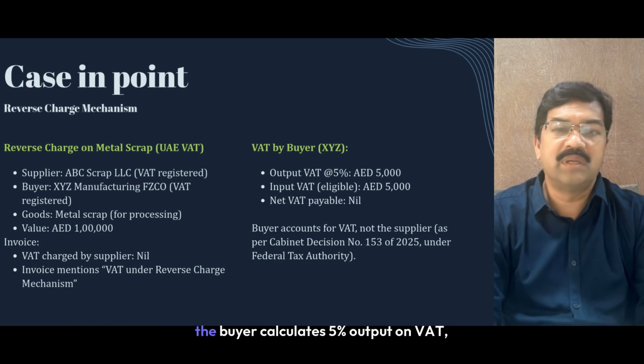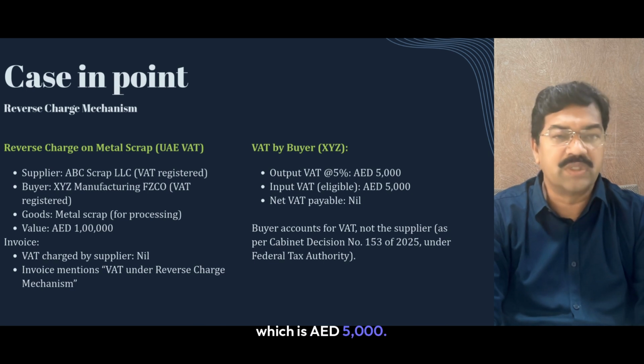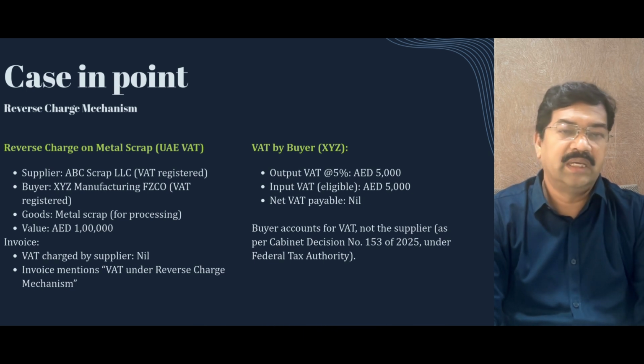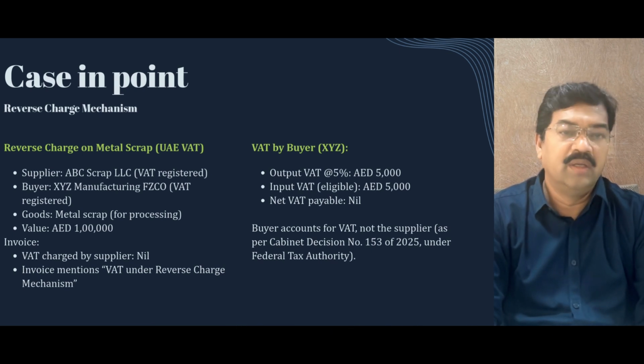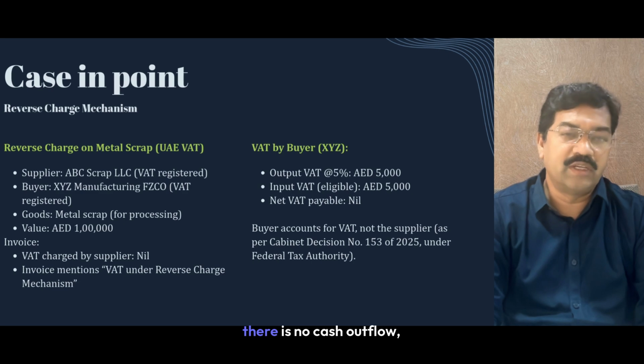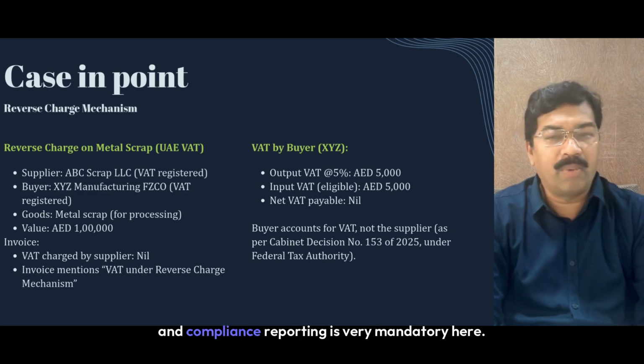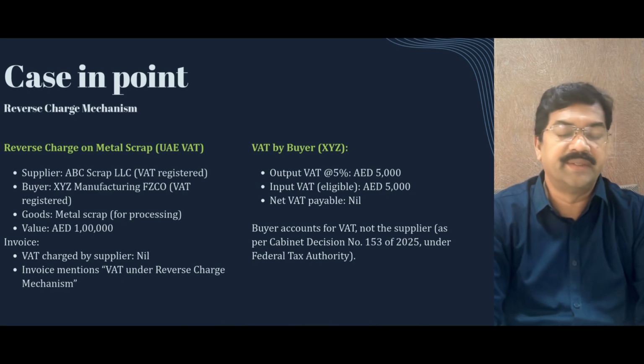So now what happens? The buyer calculates 5% output VAT, which is AED 5,000. Once he pays, he gets the eligible input VAT of AED 5,000, which can be set off against the payable. So on the output liability, there is no cash outflow, and compliance reporting is very mandatory here.